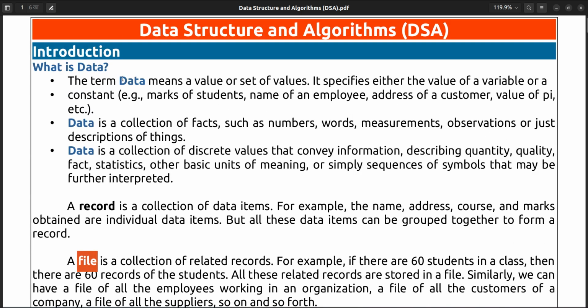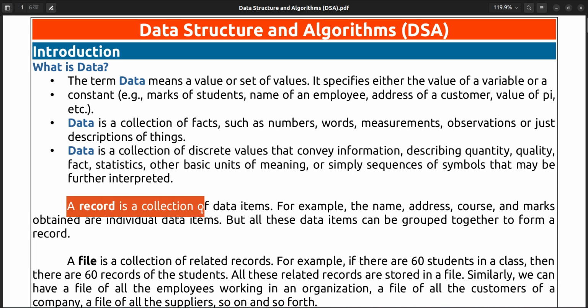So what is data? Data is nothing but a value or a set of values, or you can say a discrete value such as a number, word, measurement or observation. And a record is nothing but data items.